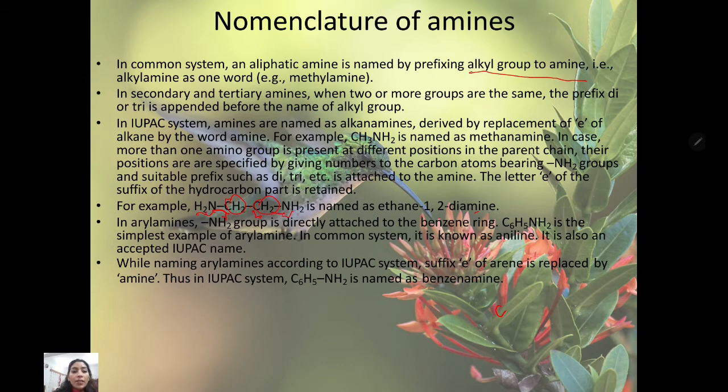In aryl amines, the NH2 group is directly attached to the benzene ring. C6H5NH2 is the simplest example of an aryl amine. In the common system, it is known as aniline. It is also an accepted IUPAC name. While naming aryl amines in IUPAC, the suffix e of arene is replaced by amine. Like C6H5NH2 is called benzenamine.